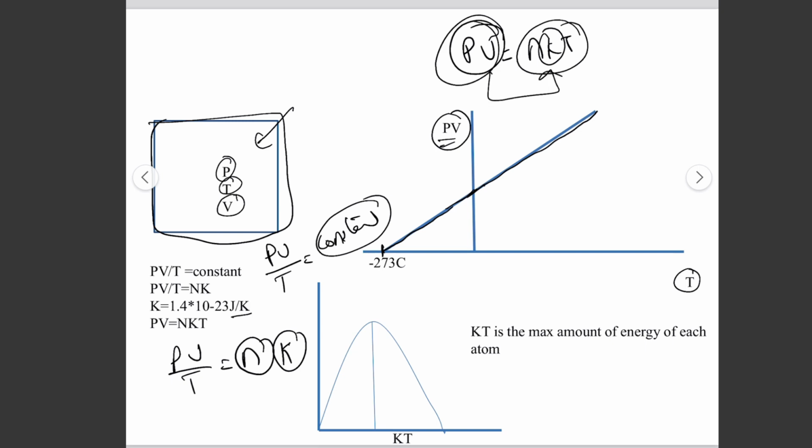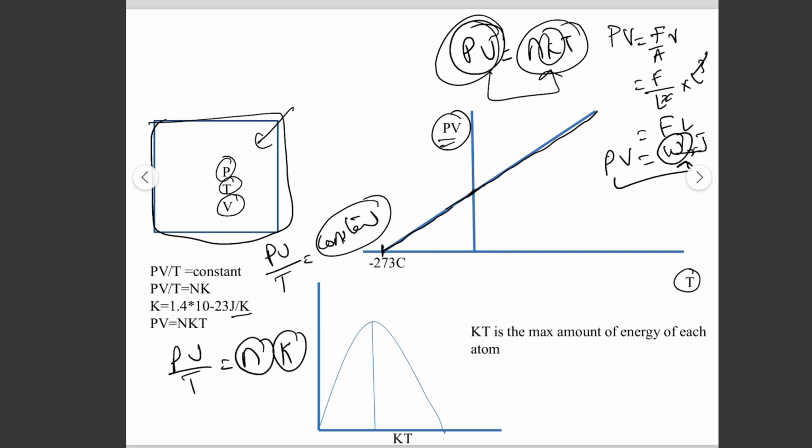So we can say that PV is also an energy term, and NkT, because PV is equal to NkT, is also an energy term. PV, where P is force per unit area, times V, which is L cube, gives F into L, which is work done. So PV can be equal to W, and work is expressed in joules.